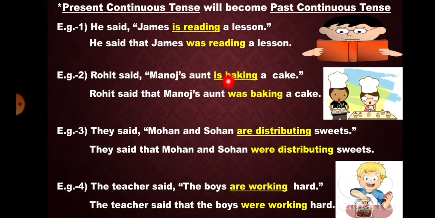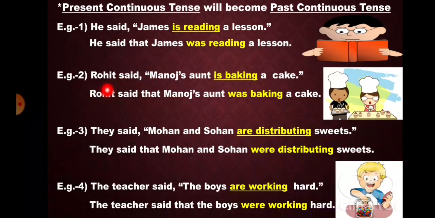Present continuous tense will change into past continuous tense. Example 1. He said James is reading a lesson. Now here our reporting verb is in past tense. So there will be a change in the tense of reported speech. Is reading will change into was reading and we'll add conjunction that. He said that James was reading a lesson.